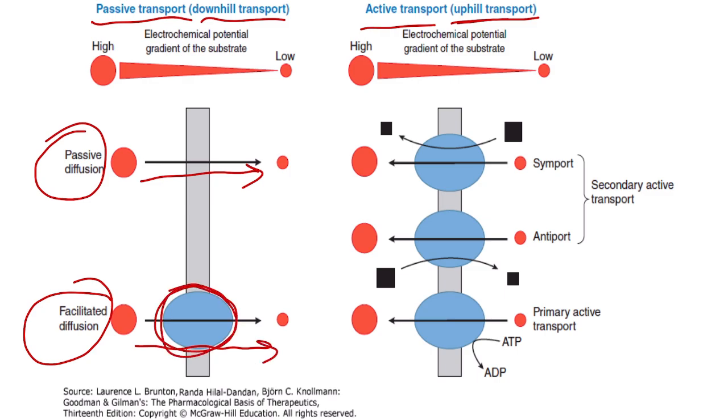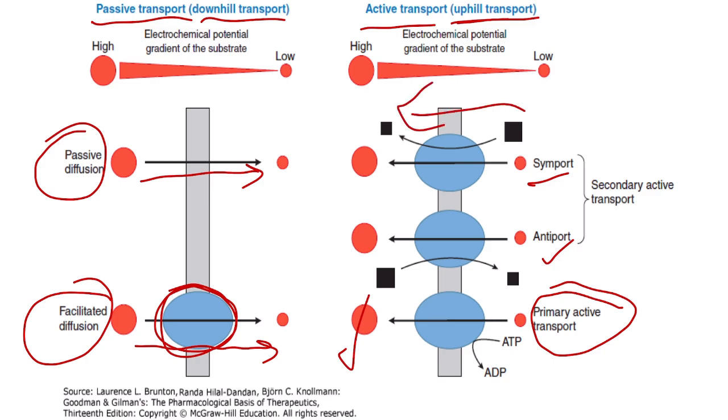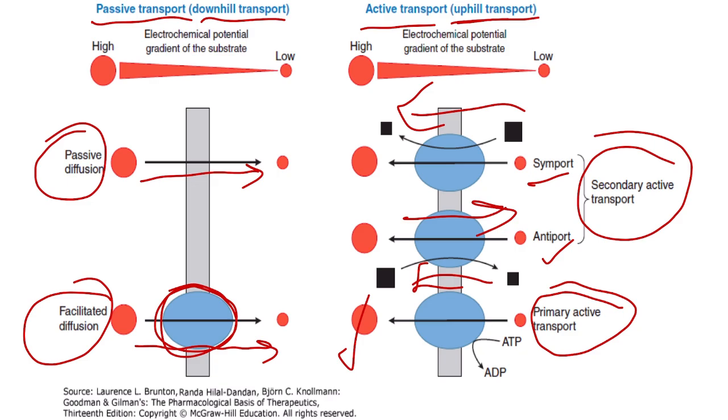In active transport, primary active transport uses ATP hydrolysis to move the drug from lower concentration to higher concentration. Then we have symport, the transport of molecules in the same direction, and antiport, the transport of molecules in two opposite directions. These are the examples of secondary active transport.